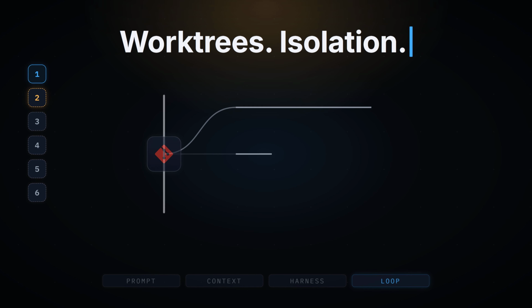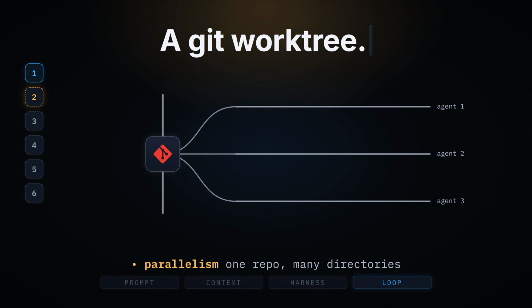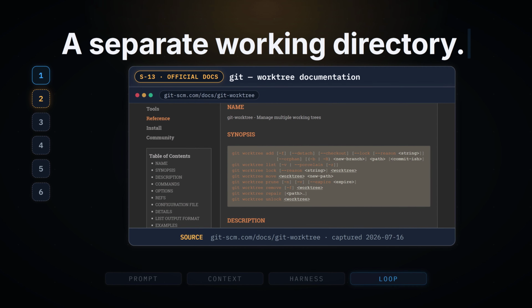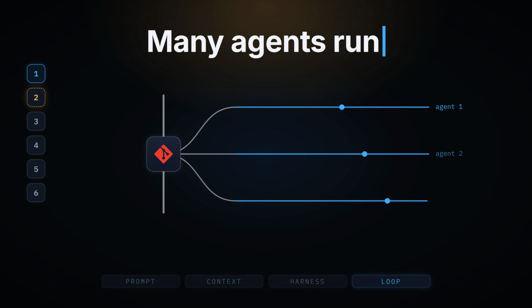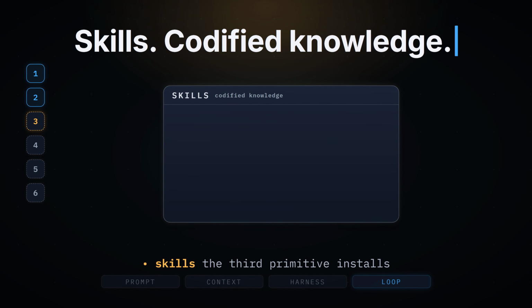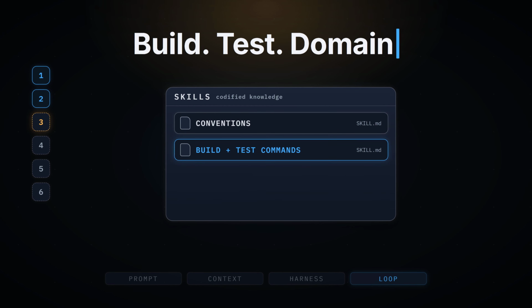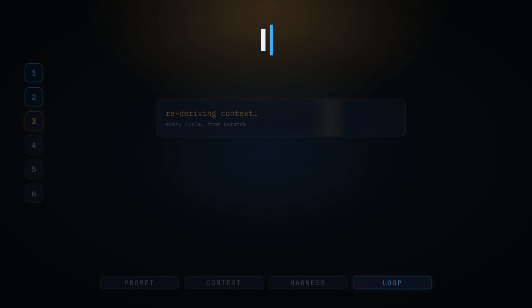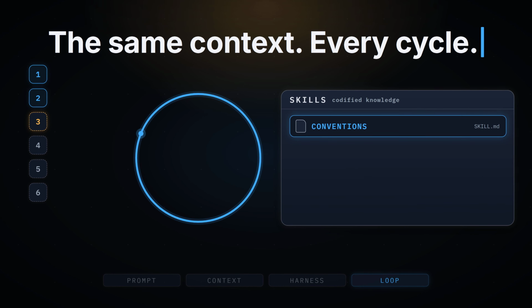The second is Worktrees, for isolation and parallelism. A Git worktree is a separate working directory that shares repository history but prevents file collisions, so many agents run at once. The third is skills, or codified knowledge, reusable files holding conventions, build and test commands, and domain knowledge, invoked by name so it stops rederiving the same context every cycle.